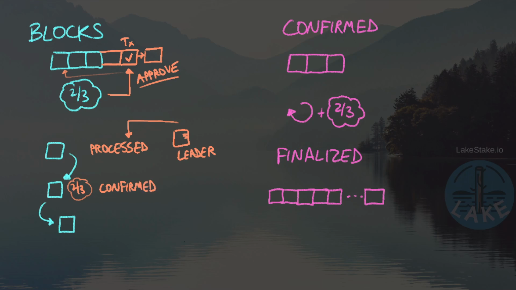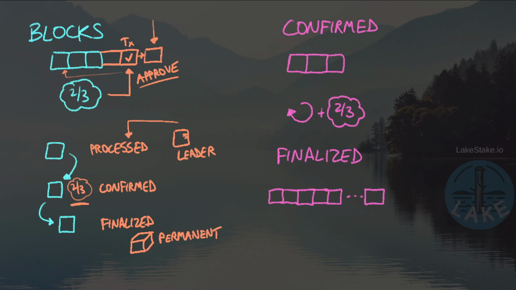At this point, we all agree that this is a good block to keep building on, and the Solana network moves fast. We need to keep moving, and so at this point, we're good. We're going to start producing the next block based on this confirmed block, even though it's not yet in the final status. The final status is known as finalized. And at this point, it is absolutely permanent, as if it's locked into concrete. We are not going to ever be able to go back.